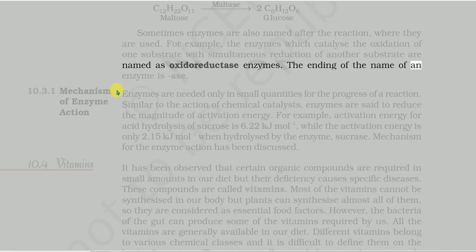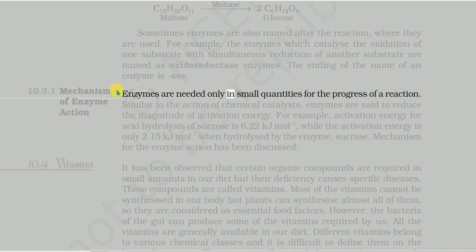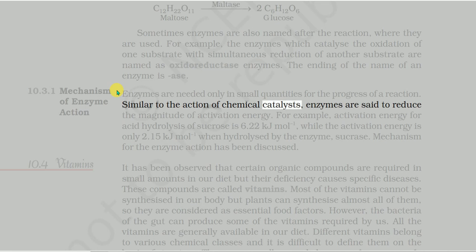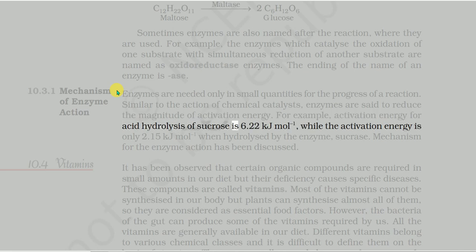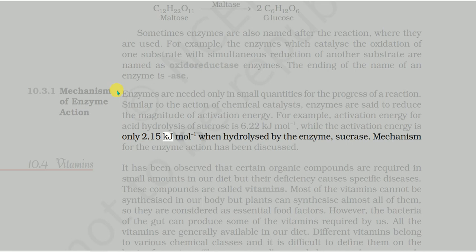Enzymes are needed only in small quantities for the progress of a reaction. Similar to the action of chemical catalysts, enzymes are said to reduce the magnitude of activation energy. For example, activation energy for acid hydrolysis of sucrose is 6.22 kJ mol⁻¹, while the activation energy is only 2.15 kJ mol⁻¹ when hydrolysed by the enzyme sucrase. Mechanism for the enzyme action has been discussed.